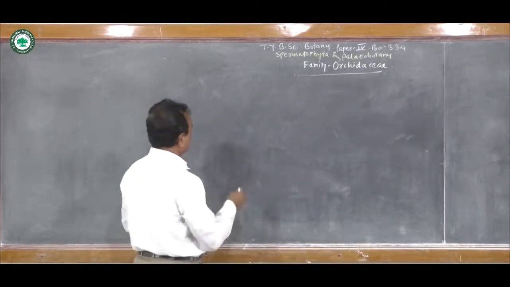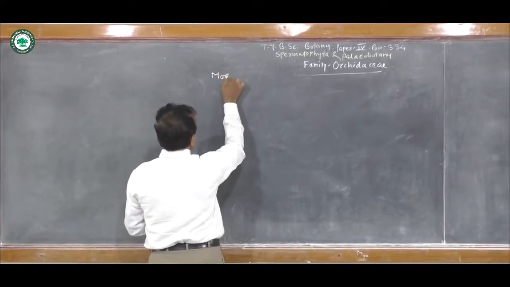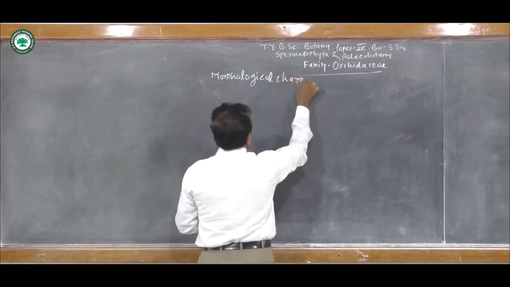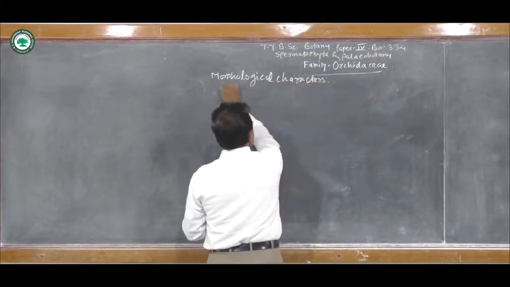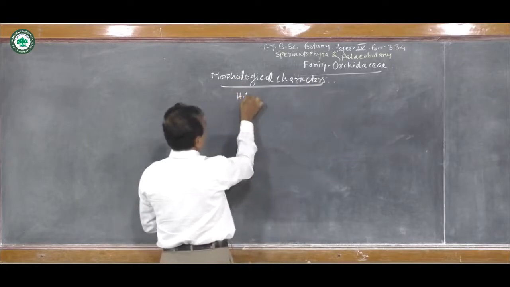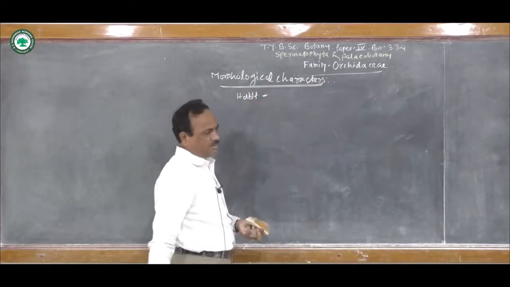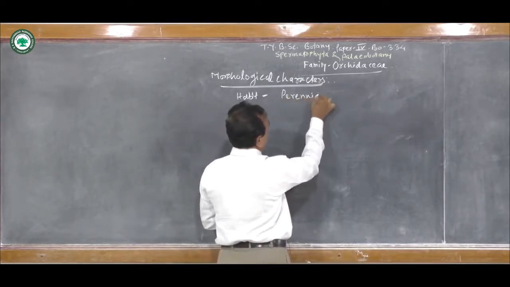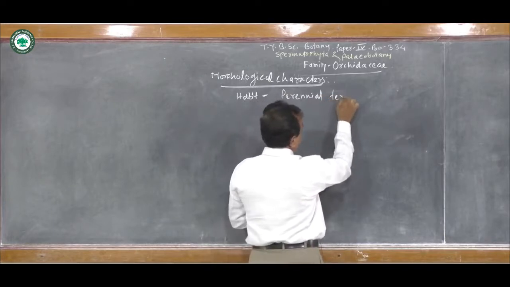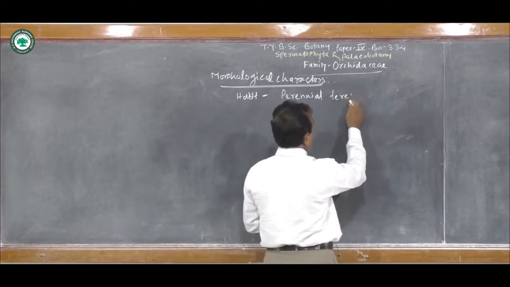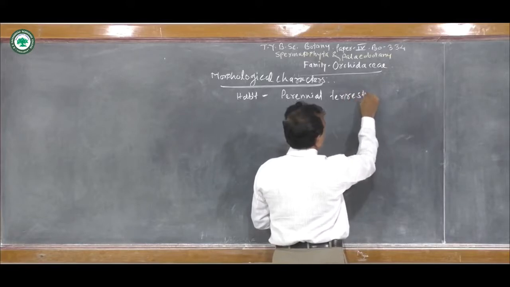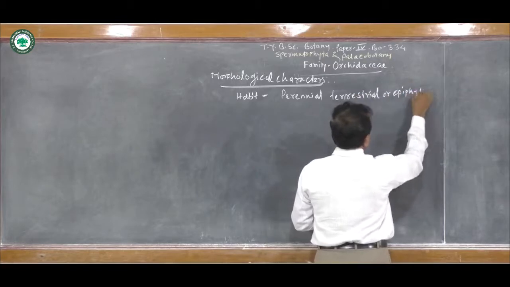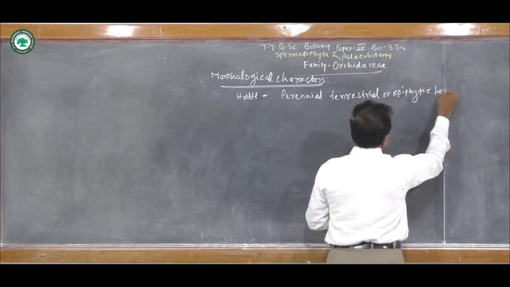First, let us see the morphological characters of the family. If we see the habit of the plants of the Orchidaceae, these are perennial terrestrial or epiphytic herbs.